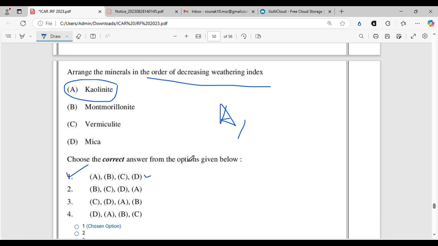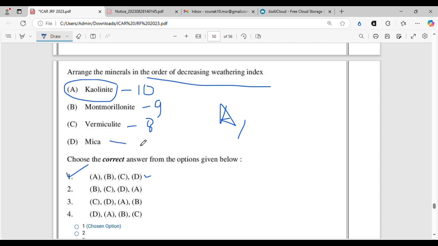You should remember the weathering index values as well. I'm going to write them beside the minerals. Kaolinite is having 10. Montmorillonite is having 9. Then vermiculite is having 8. And mica might contain muscovite or biotite, and biotite is having 4.